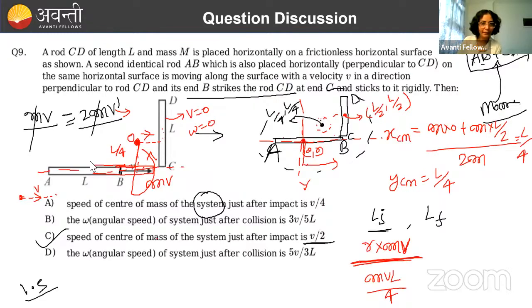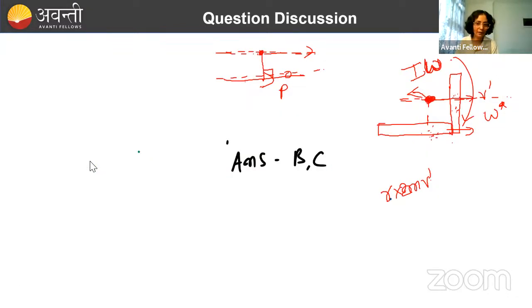Because in the question, what do we have to find out? We also have to check the value of omega. So we have assumed that both bodies are rotating with angular velocity omega. Now its angular momentum because of rotation around the center of mass will be how much? I omega. I is what? Moment of inertia of these two systems around this point. What will be that value? Now you calculate it carefully. Calculate the value of I carefully.